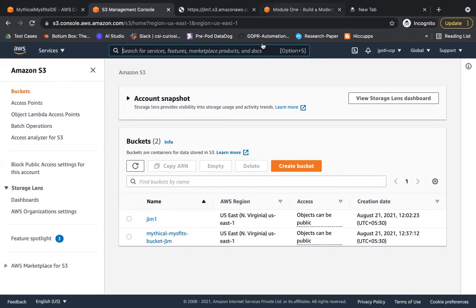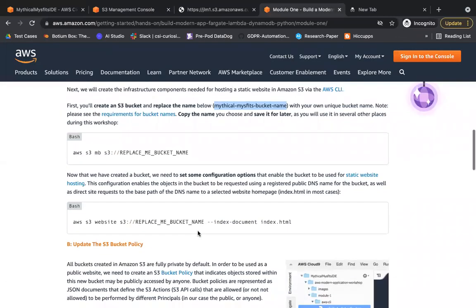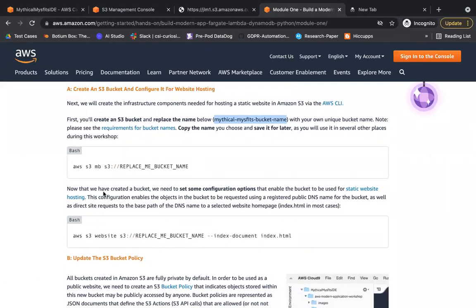Now let's move to the next step. What does the next step say? Now that we have created a bucket, we need to set some configuration option that enables the bucket to be used for static website hosting. So I told you when we were uploading an object, I showed you one option, right? By default, it is disabled. But if you enable it, that means you're telling it that now I'm using this S3 bucket for hosting my static website.